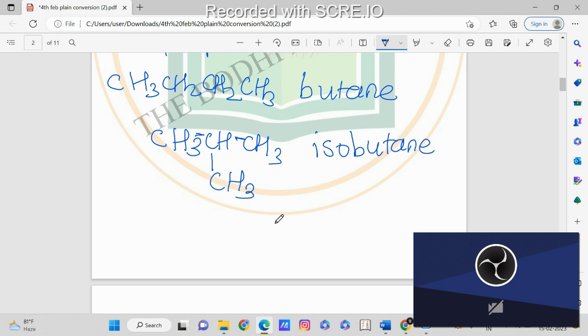So butane, how can we arrange? We can write the three carbons and then we can write the methyl group. Also we can arrange the pentane and hexane in a similar way, by putting the groups according to the branches of that compound. So that will be called a branched group.